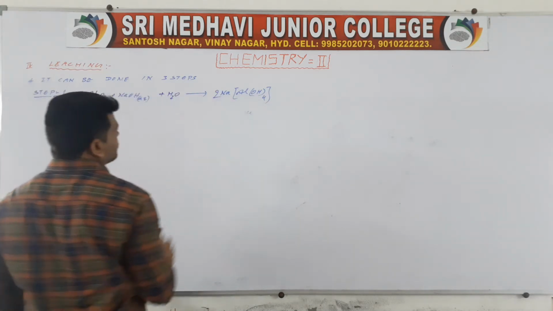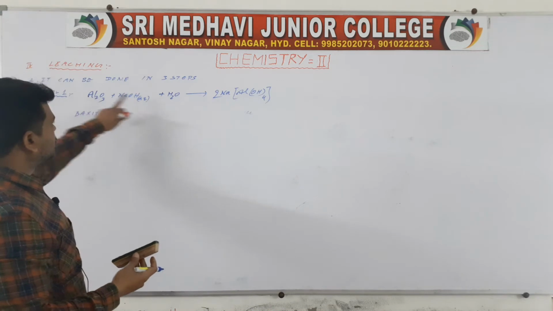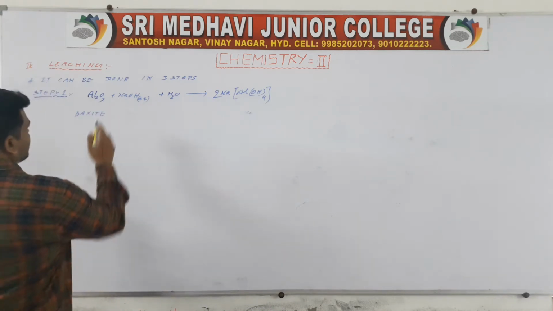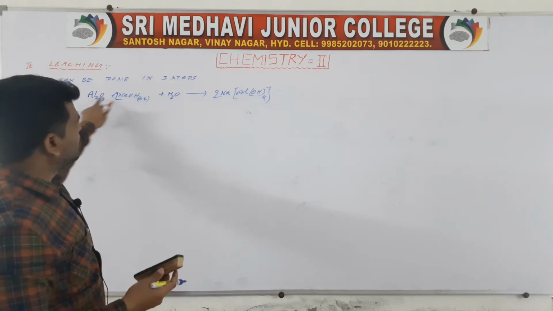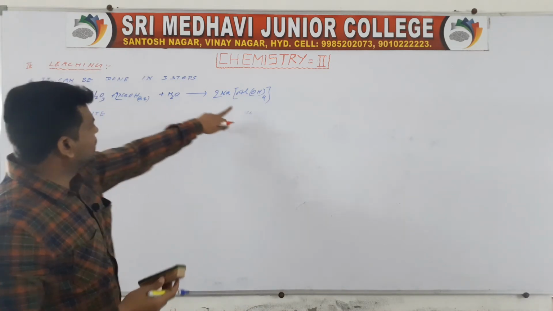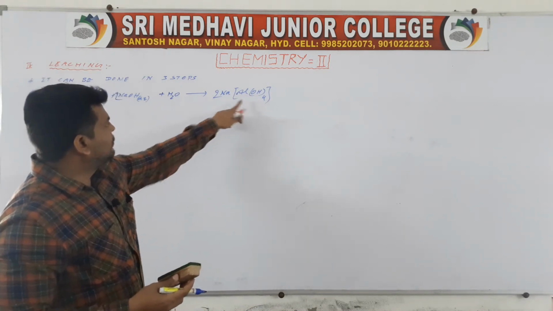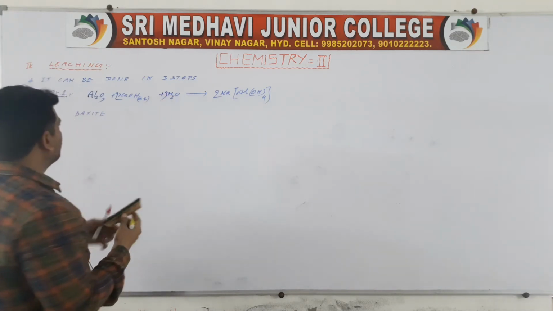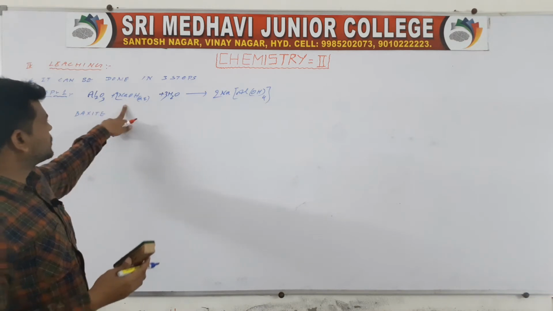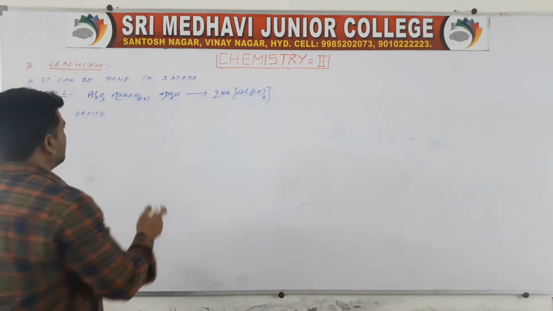If you take 2, then 2Na, 2Al, 4 2s are 8, then 3 plus 3 plus 2, 8, and it is balanced.